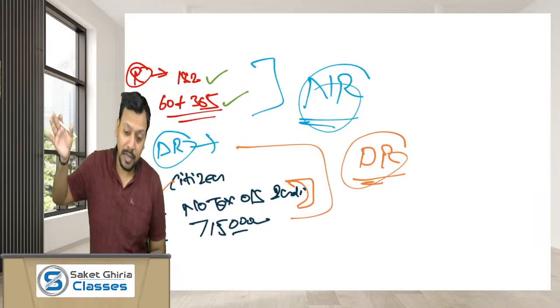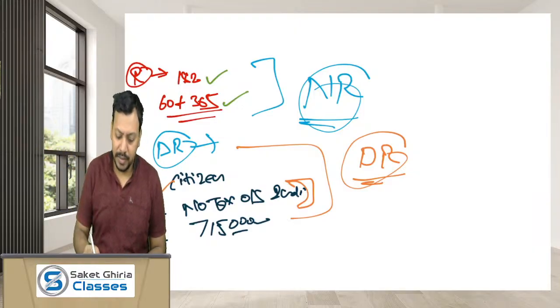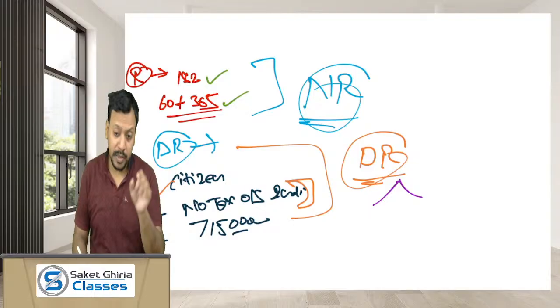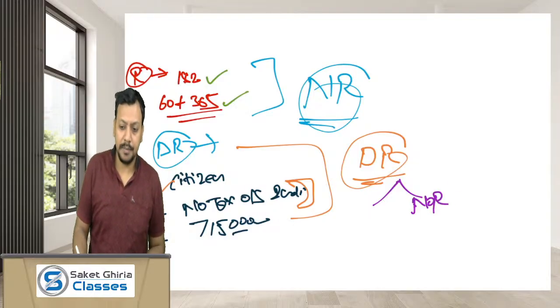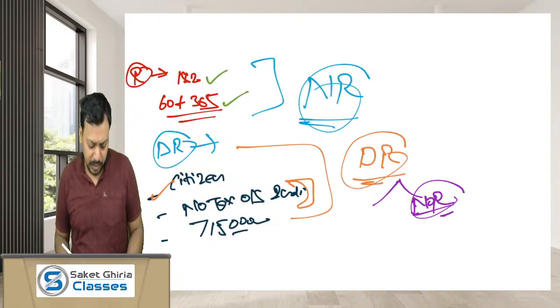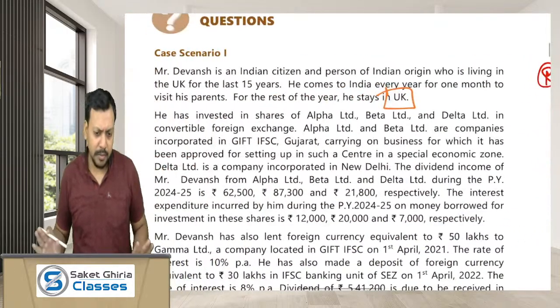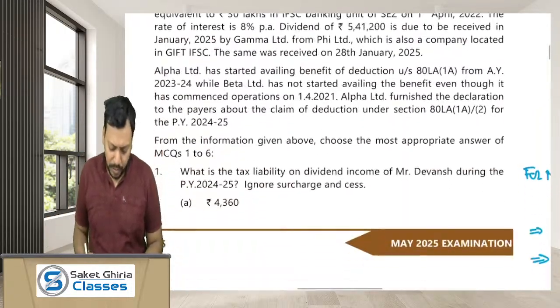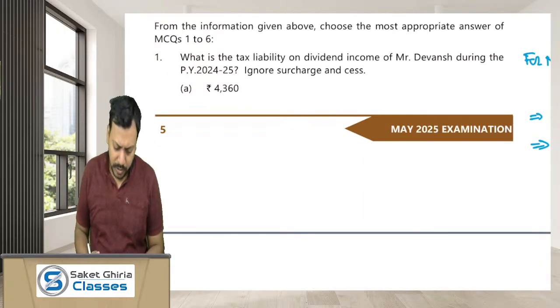Devansh has been considered as a deemed resident, then whether he would be considered as a ROR or NOR. Dear, always remember, in case of a deemed resident, the person would always be considered as a NOR. I hope you guys remember these things. Then one thing is for sure that Mr. Devansh is a non-resident. Now we won't take much of your time. We are directly moving towards the questions.